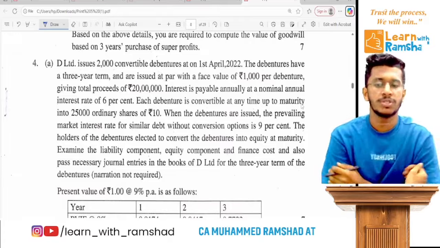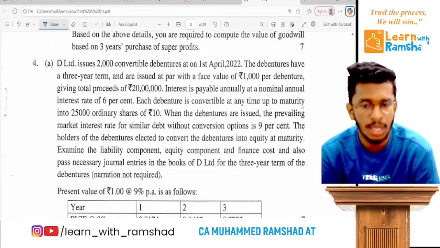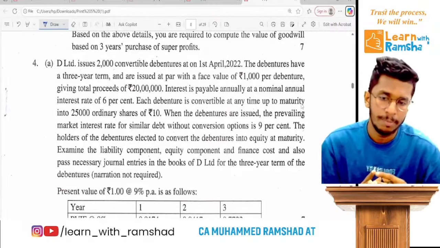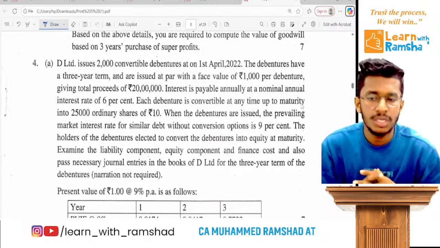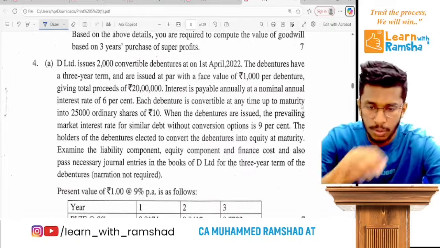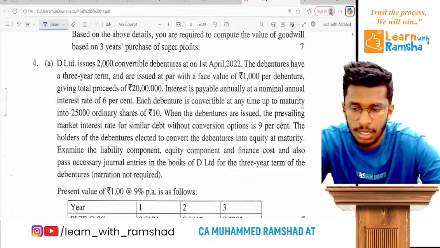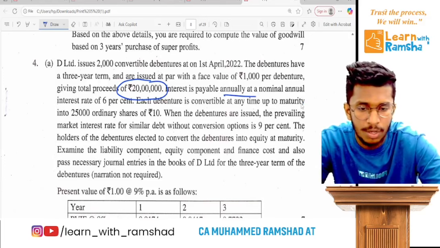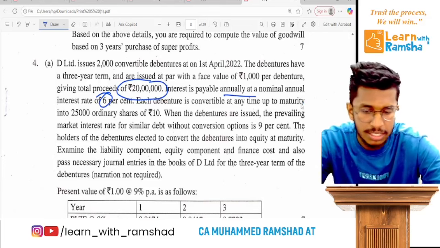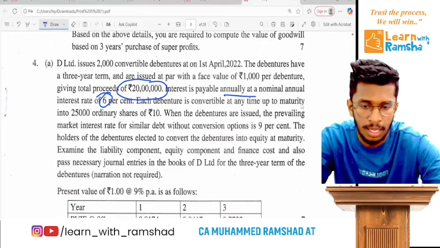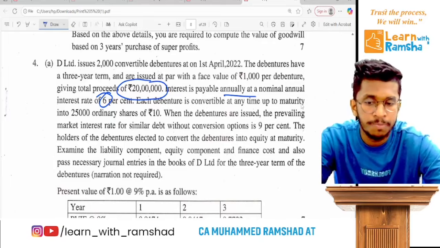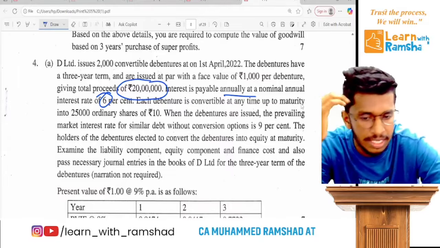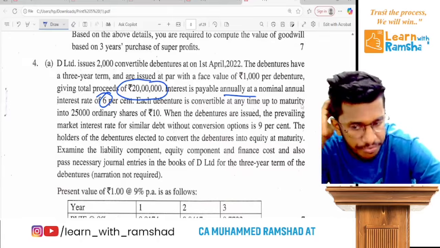Delimited issues 2000 convertible debentures on 1st April 2022. So that Delimited has issued a debenture. This debenture has a 3 years term and the face value is 1000 per debenture, giving total proceeds of 2000 into 1000, 20 lakhs. The interest is paid annually at a nominal rate of 6%. Clear? Now each debenture is convertible at any time up to maturity into 25,000 shares.